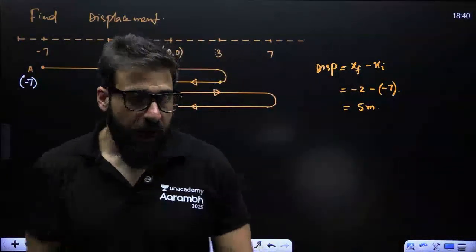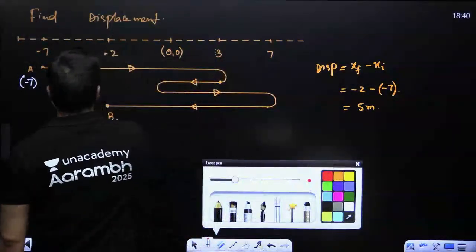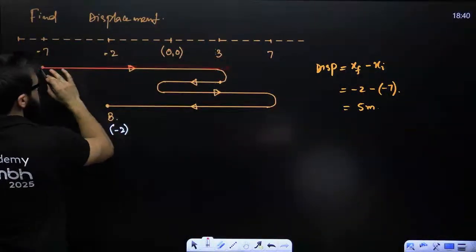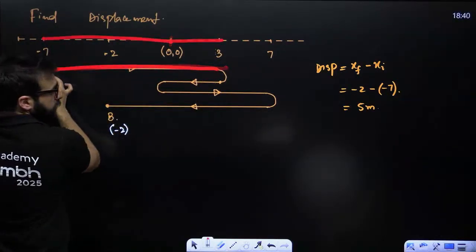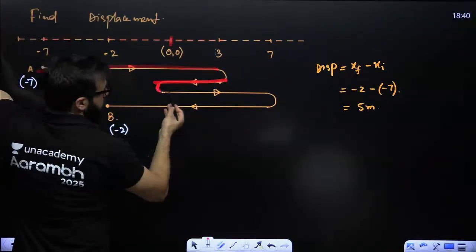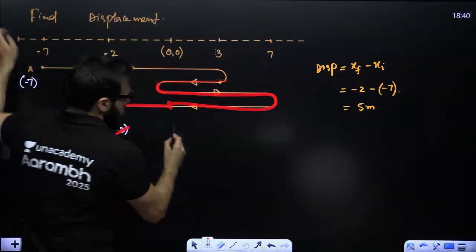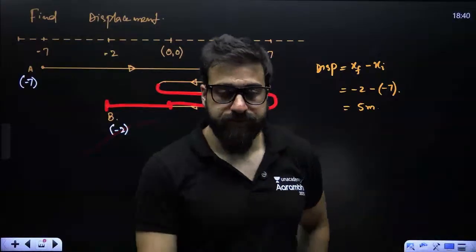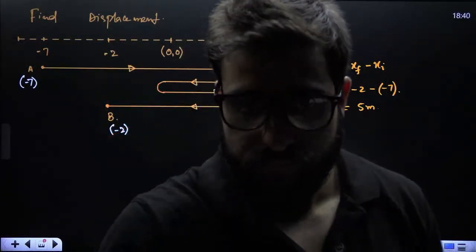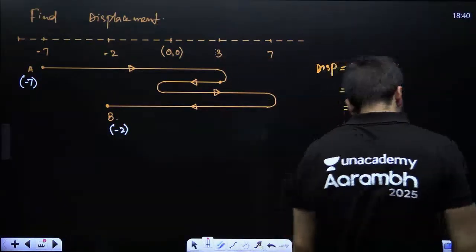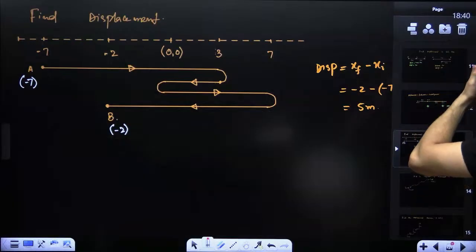Is this clear? And if you ask me what is the distance in this case, distance is simply you have to add. From here to here it is 7. 7 plus 3 is 10. 10 plus 3 is 13. 13 plus 7 plus this 2. That is going to be the total distance. Is this clear, guys?